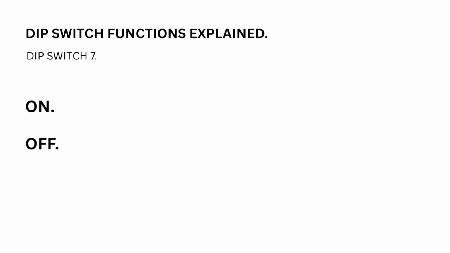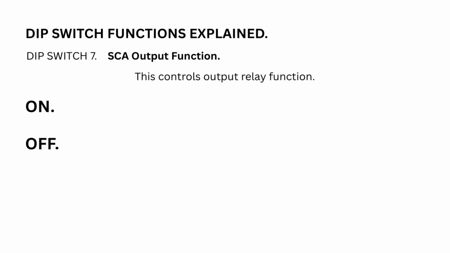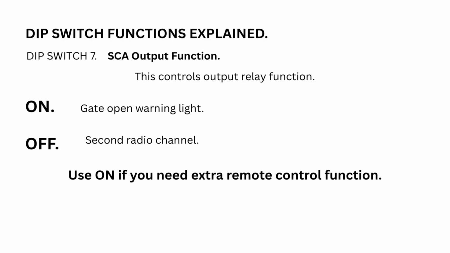DIP switch 7. SCA output function. This controls output relay function. On. Gate open warning light. Off. Second radio channel. Use on if you need extra remote control function.